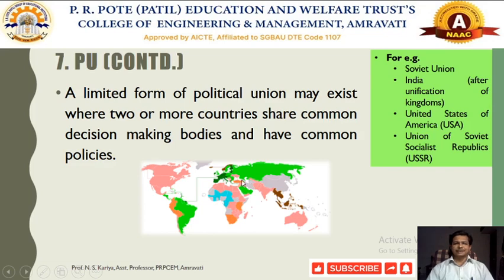Now most of the countries that belonged to the USSR, because the USSR has been split up, and the Soviet Union has separated from it, we will find that there is only a very limited form of political union. As we will discuss, there are only 4 types of political union that can exist in the world, and this is the most common form of political union.